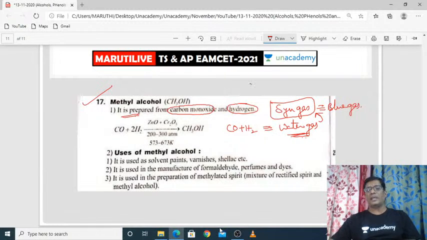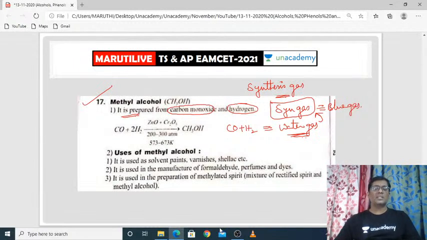Why is it called syngas? Because syn means synthetic or synthesis. You can synthesize so many compounds like methyl alcohol, petrol or diesel, etc. So you can prepare so many compounds from this water gas. That's why this water gas is also called synthesis gas. But how will you synthesize methyl alcohol from this water gas? That is most important for us.